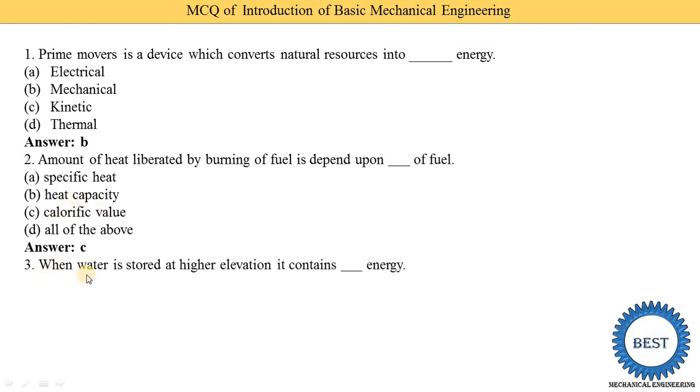Third MCQ, when water is stored at a higher elevation, it contains which energy? Means water stored at a higher elevation, like at home we store water in a tank, or in a hydropower plant, water is stored in a dam. So in stored water, which type of energy is there? First one is potential energy, second one is kinetic, option C is heat, and option D is electric energy. So option A is the correct answer.